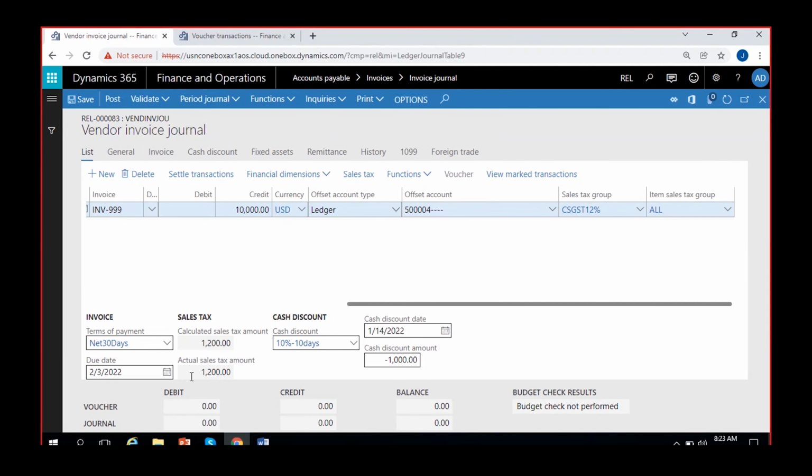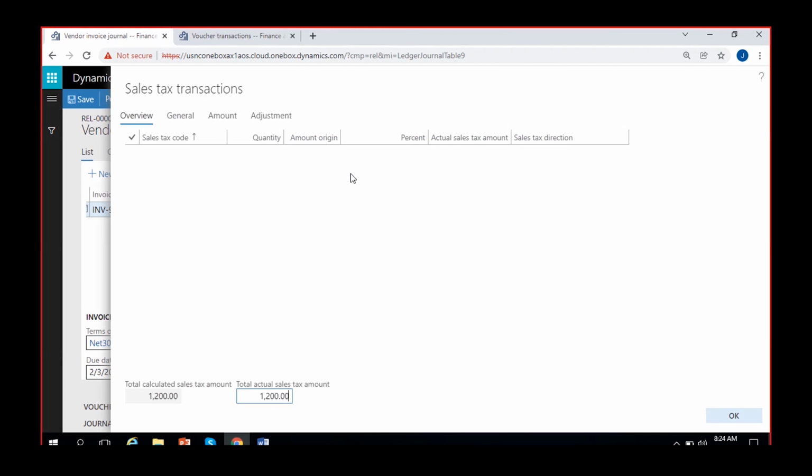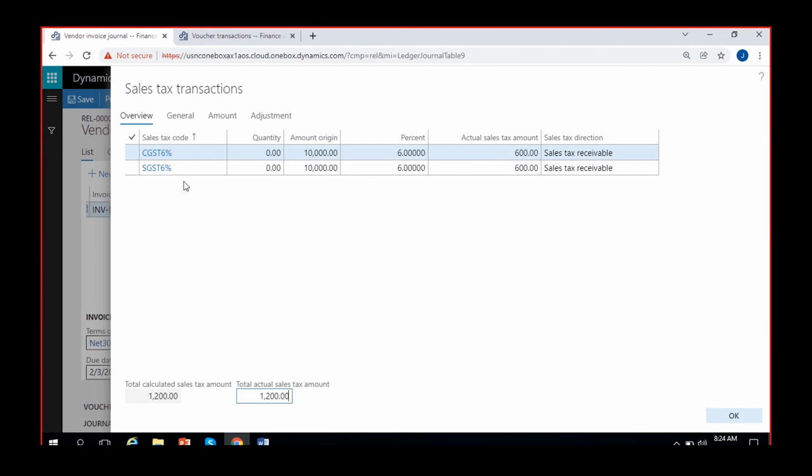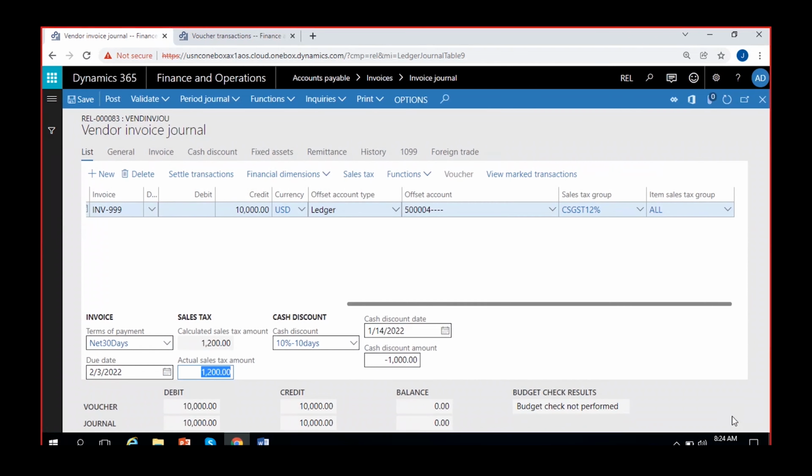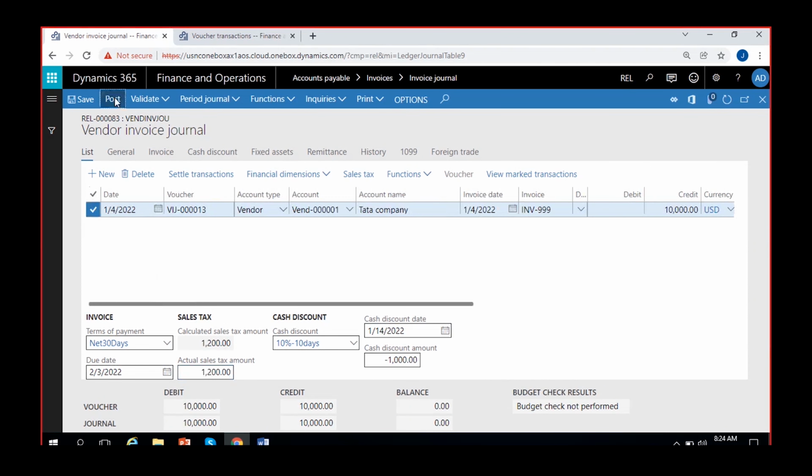So see, the amount of tax calculated is 12%, 1,200. And you can see it here: 6% CGST, 6% SGST, 600 and 600, total 1,200 being calculated. Okay, then you can post this invoice.